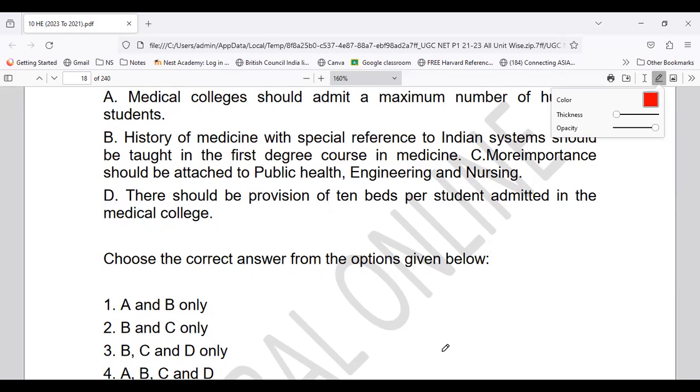So whether it is option number A, whether it is option number B, whether it's option number C, or whether it's option number D. So when we talk about medical colleges, which should have a maximum number of students, history with reference to the degree courses in medicine, importance to the public health, or provision of 10 beds, as per the students. So it should be with reference to what?